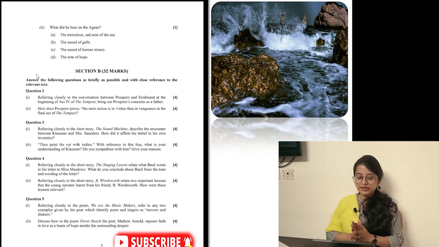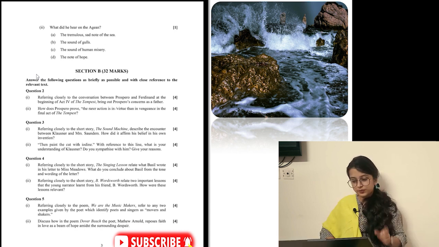Coming to section B, which is 32 marks. So 8 marks is done. Now we'll come to the 32 marks question. Let's see the first question. Referring closely to the conversation between Prospero and Ferdinand at the beginning of Act 4 of The Tempest, bring out Prospero's concern as a father. So you see 4 marks is there.